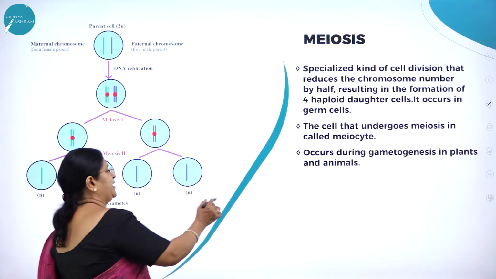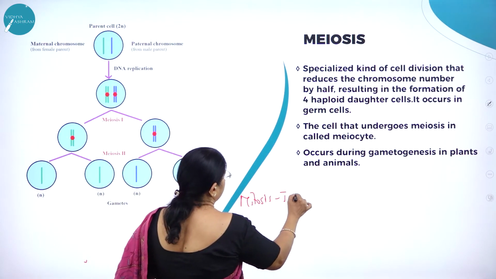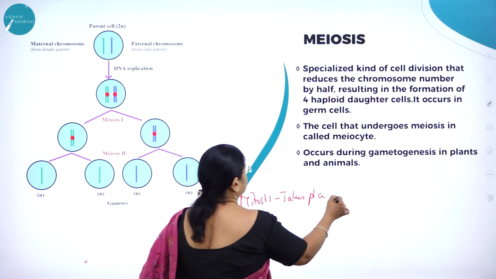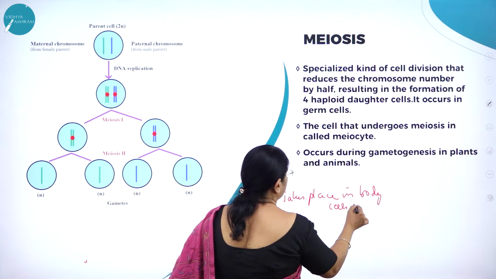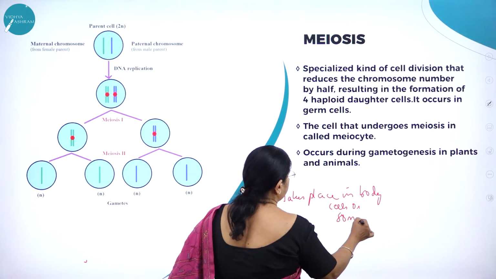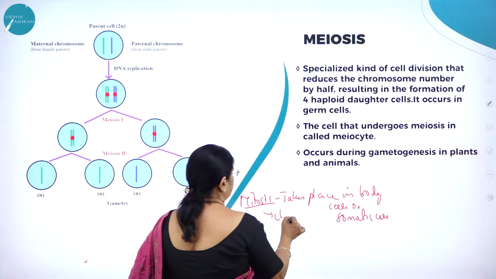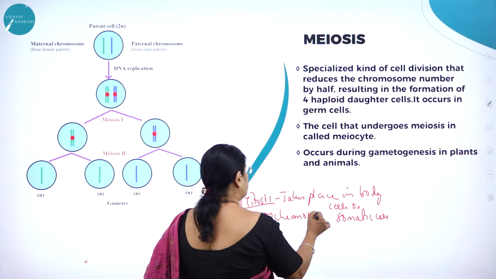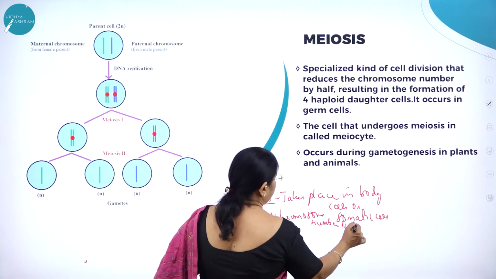As I said, mitosis takes place in body cells or somatic cells. Chromosome number is constant. Chromosome number is maintained.